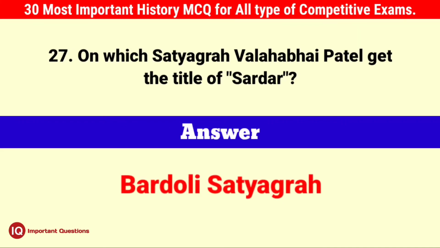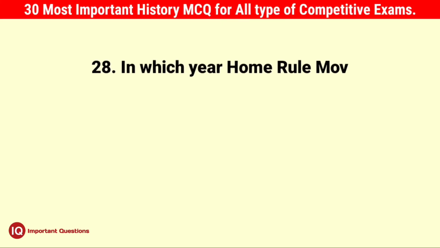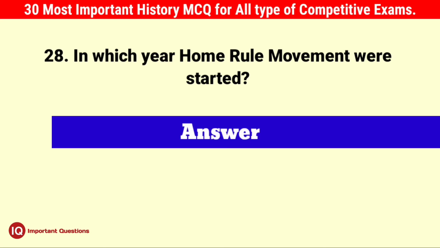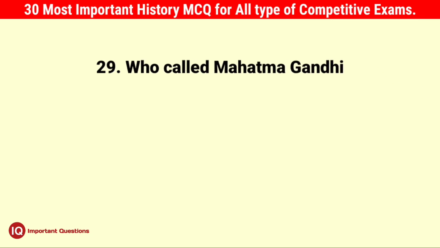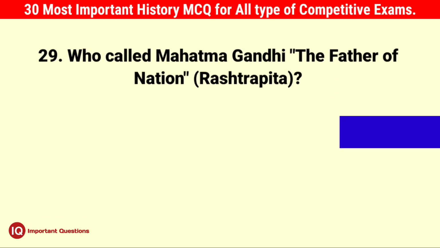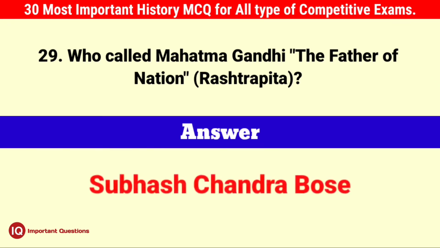Answer, Bardoli Satyagraha. Question number 28, in which year was the Home Rule movement started? 1916. Question number 29, who called Mahatma Gandhi the father of the nation, Rashtrapita? Subhash Chandra Bose.